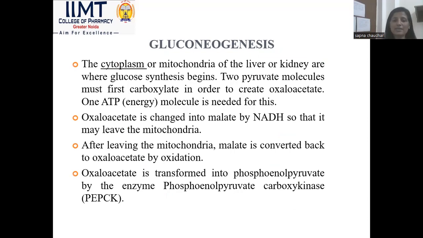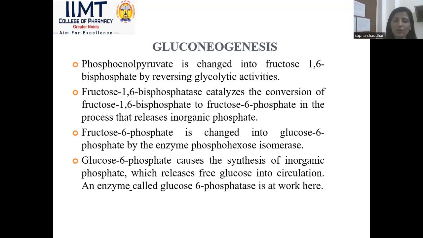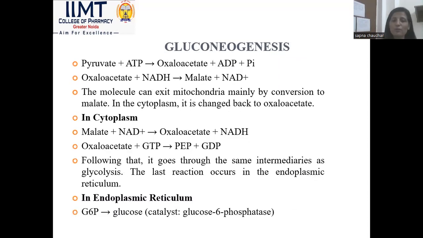Gluconeogenesis also takes place in the cytoplasm, and many steps are included in the gluconeogenesis cycle, like in the glycolysis cycle. The first stage of glycolysis is considered the last stage of gluconeogenesis. In gluconeogenesis, pyruvate plus ATP forms oxaloacetate plus ADP plus phosphate, and oxaloacetate plus NADH forms malate plus NAD.